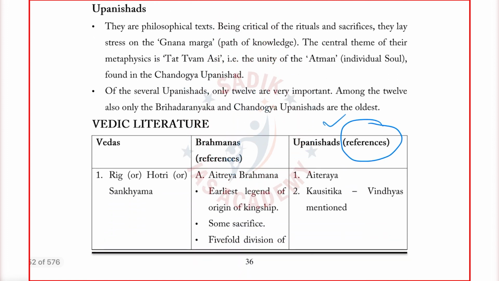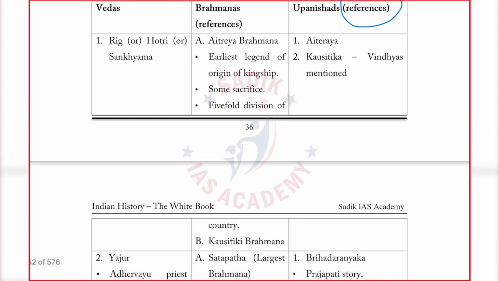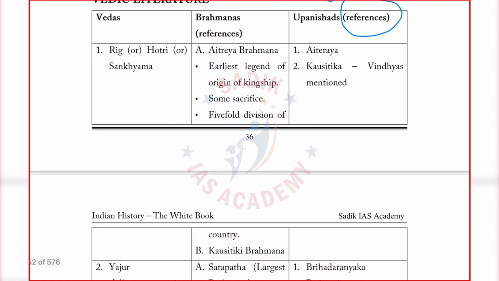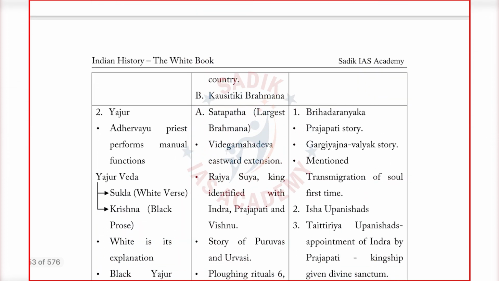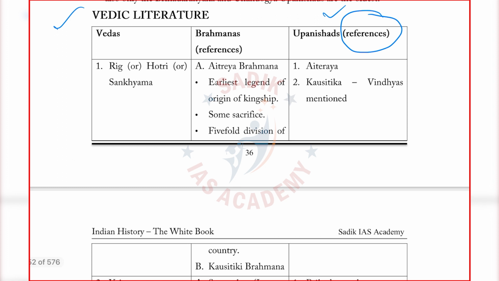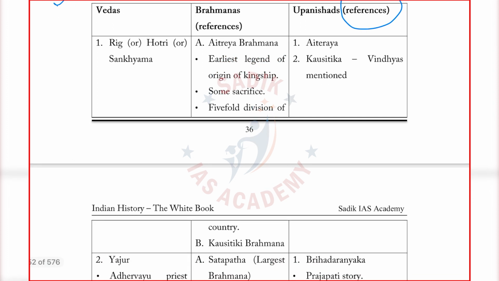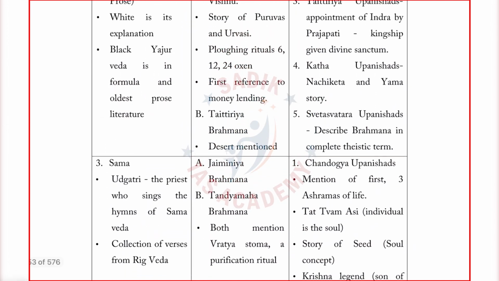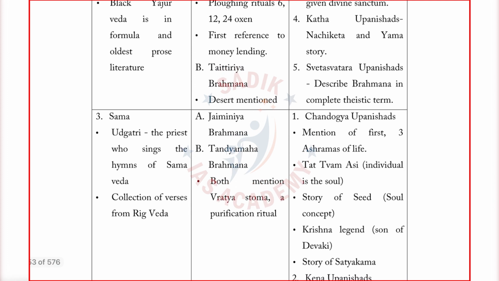I cannot go into each and every depth of each and every chapter, but it is sufficient to say that all these chapters have content which is very important for you. For example, the Vedic literature, what is given in the Vedic literature, the references in the Vedic literature. This is from my personal notes. When I was an aspirant I had prepared all this, and now I have converted it into tabulation. You will not find these types of unique things in any of the books available in the market.